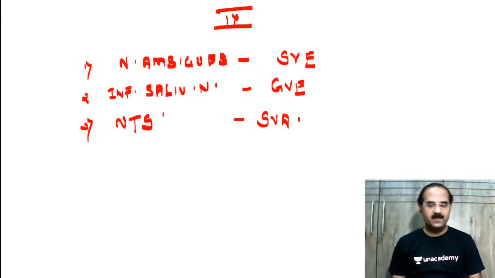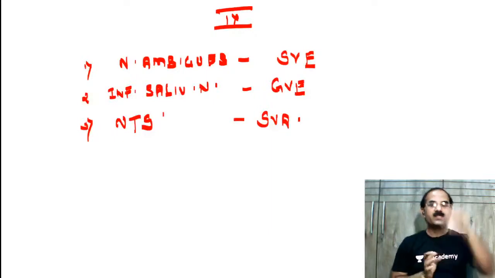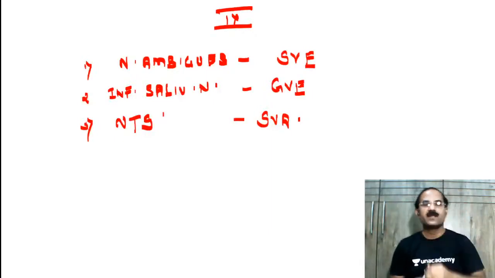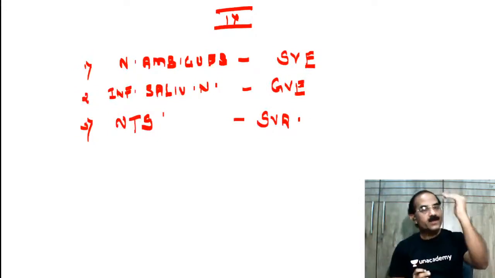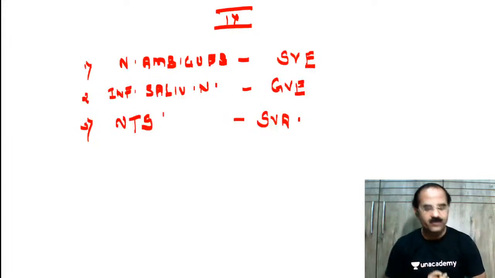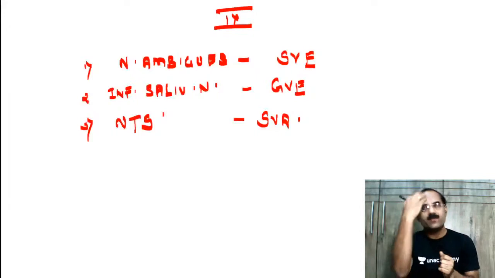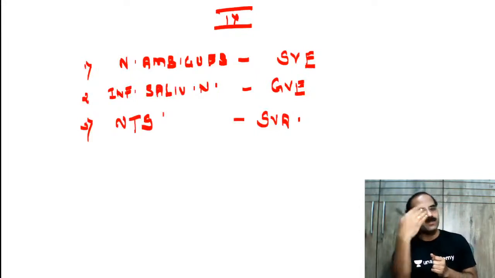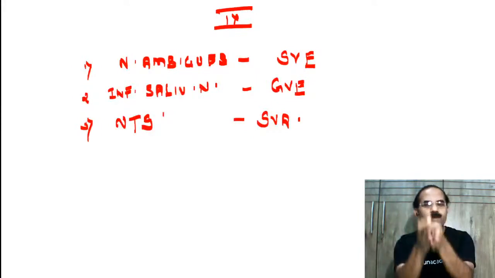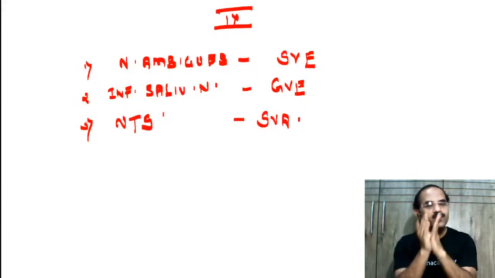So this becomes the nucleus of the glossopharyngeal nerve. One is the nucleus ambiguus to supply the stylopharyngeus. Second is the inferior salivatory nucleus to supply the parotid. The nucleus of tractus solitarius receives sensations from the posterior 1/3 of the tongue. Okay, so the glossopharyngeal nerve, look, this is so nice. Some fibers will come from this nucleus, some from this nucleus, and some from this nucleus, and all the fibers will now converge to form the nerve.